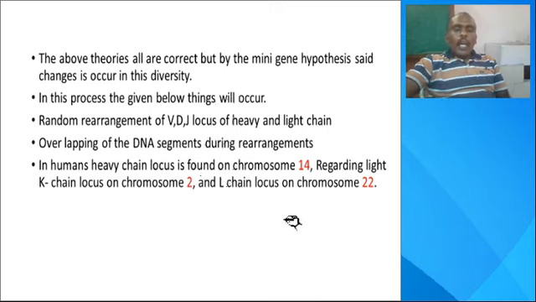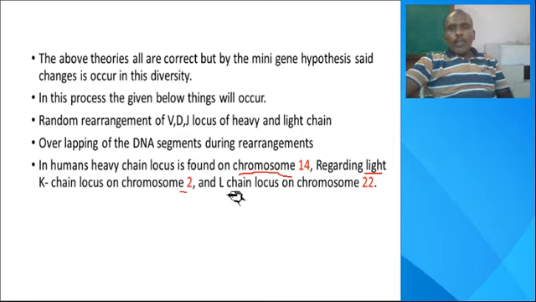The heavy chain characters are determined on the 14th chromosome. Light chain characters, particularly the kappa chain, are determined on chromosome 2. The lambda chain locus is determined on chromosome 22. So kappa and lambda chains both belong to the light chain.